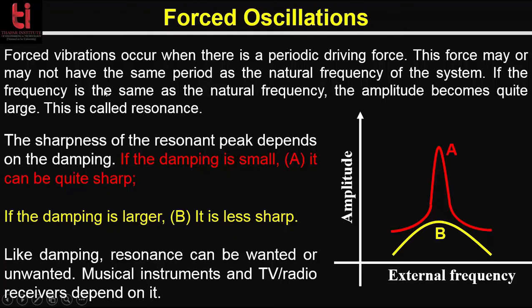So what you see here is that forced vibration occurs when there is a periodic driving force. This force may or may not have the same frequency as the natural frequency of the system. If the frequency is the same as the natural frequency, the amplitude becomes quite large, and this is called resonance. The sharpness of the resonant peak depends on the damping. If the damping is small, it can be quite sharp. If the damping is large, then it is less sharp.